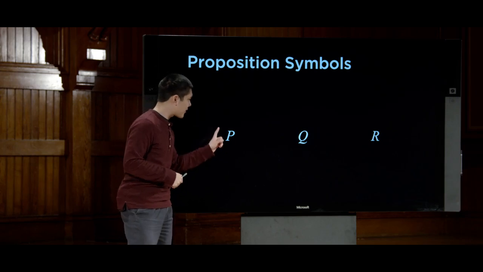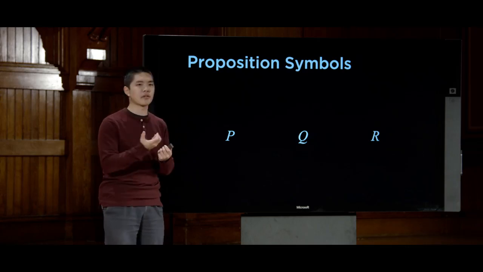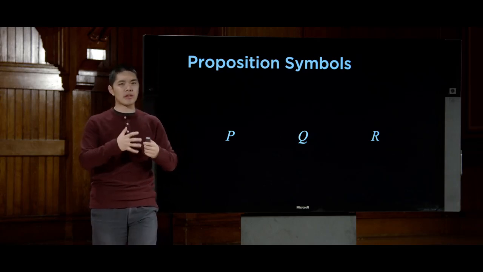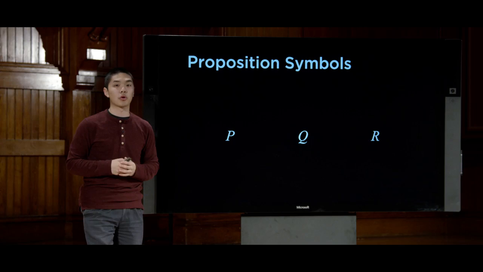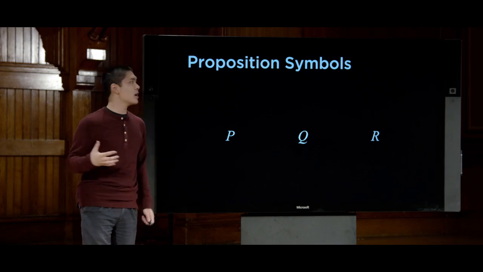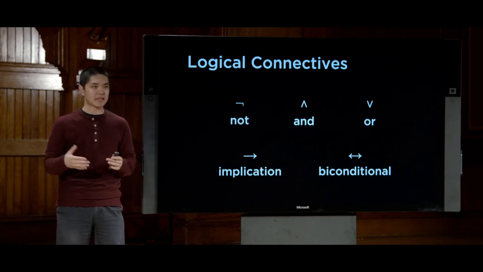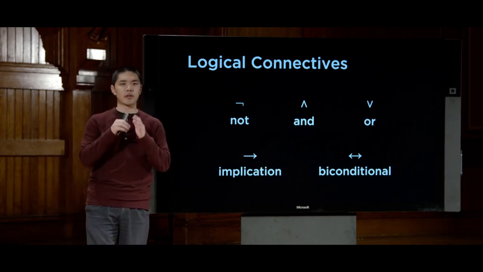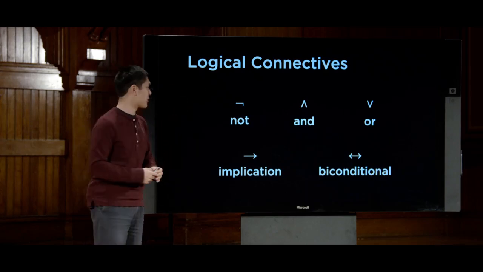But in addition to just having individual facts about the world, we want some way to connect these propositional symbols together in order to reason more complexly about other facts that might exist inside of the world in which we're reasoning. So in order to do that, we'll need to introduce some additional symbols that are known as logical connectives. Now, there are a number of these logical connectives, but 5 of the most important, and the ones we're going to focus on today, are these 5 up here, each represented by a logical symbol.